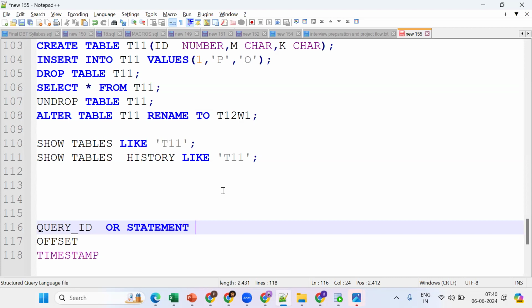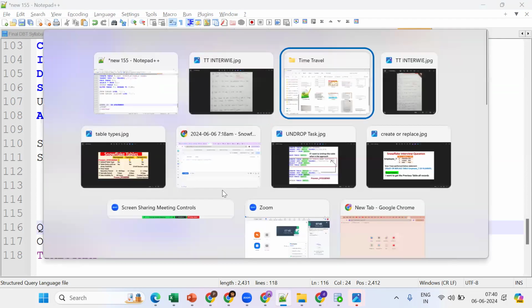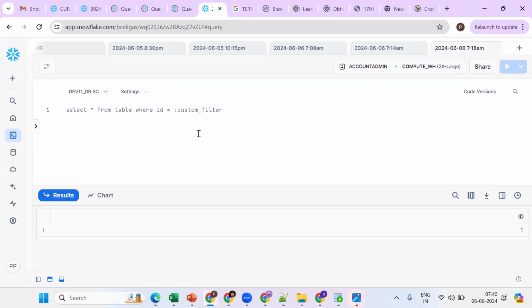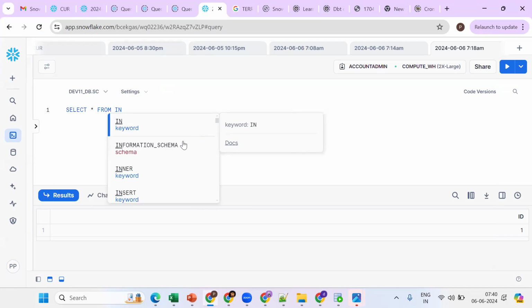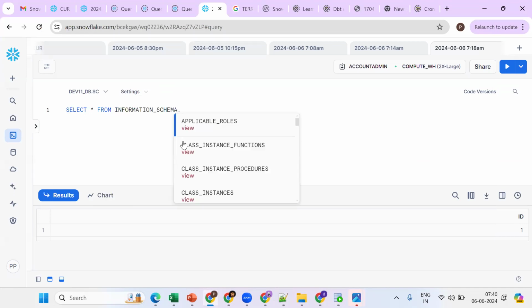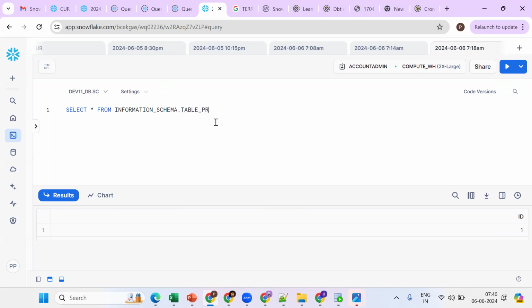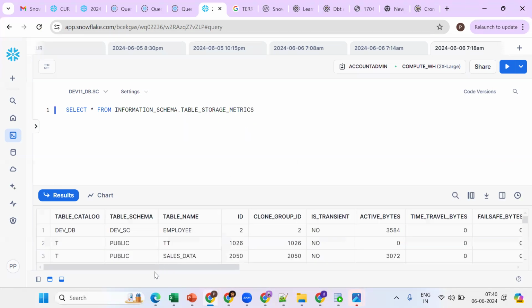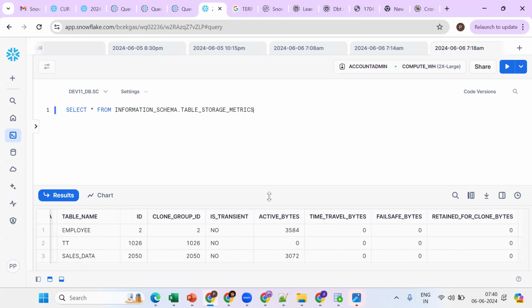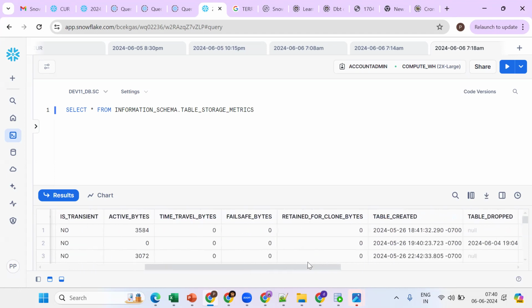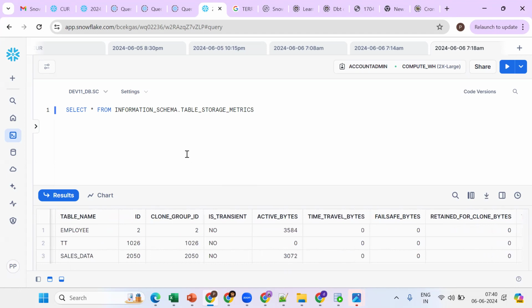Now tell me how you can prove cloning is a zero copy cloning. There is no storage, so we check bytes. What is the view? Information schema. There are so many views. Which view? Table storage metrics. Here we see active bytes, time travel bytes and fail safe bytes. If anybody wants to know how to get these, you go to table storage metrics.